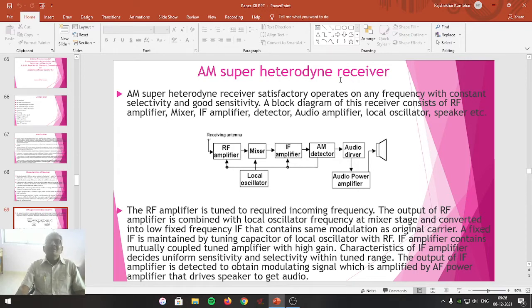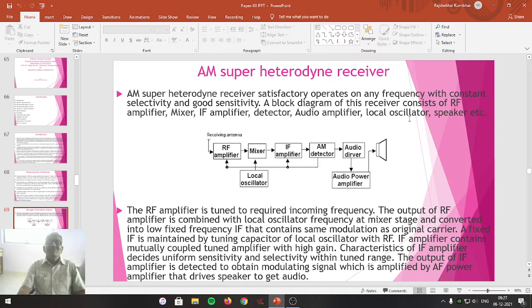Obviously, it is the receiver that works on the super heterodyne principle. The principle is when you apply two frequencies at the input, at the output, it produces four frequencies. One is the original two frequencies F1 and F2, the sum of the two frequencies and the difference of the two frequencies. The difference of the two frequencies is called the intermediate frequency, which can be used for further analysis in the receiver.